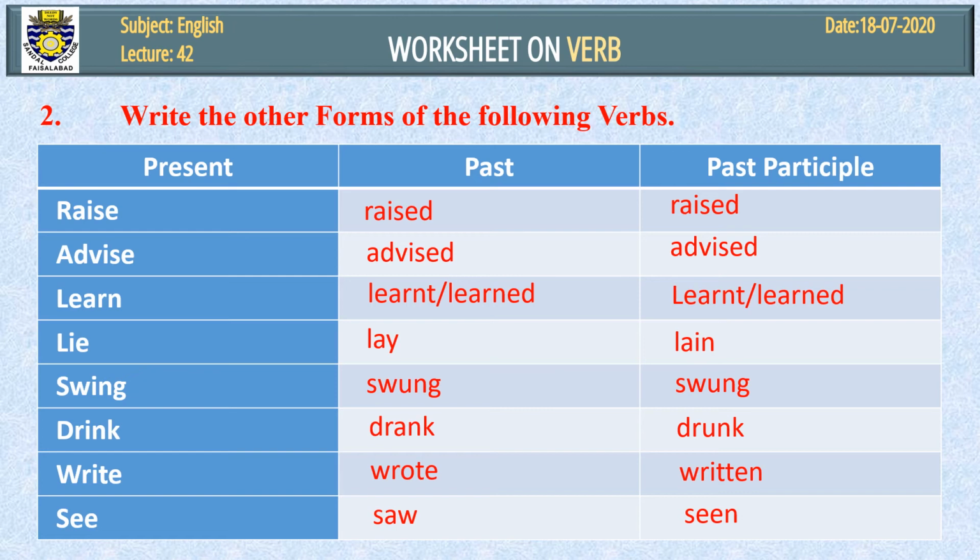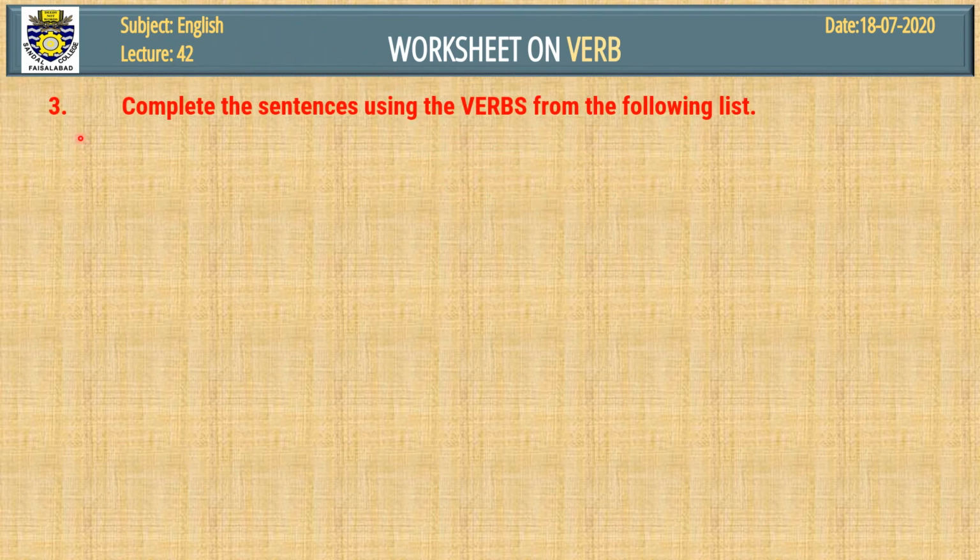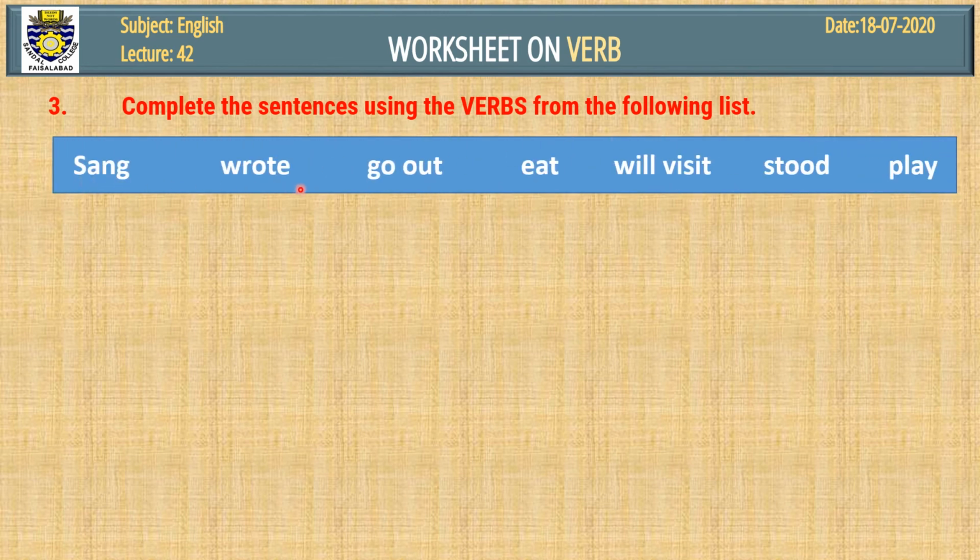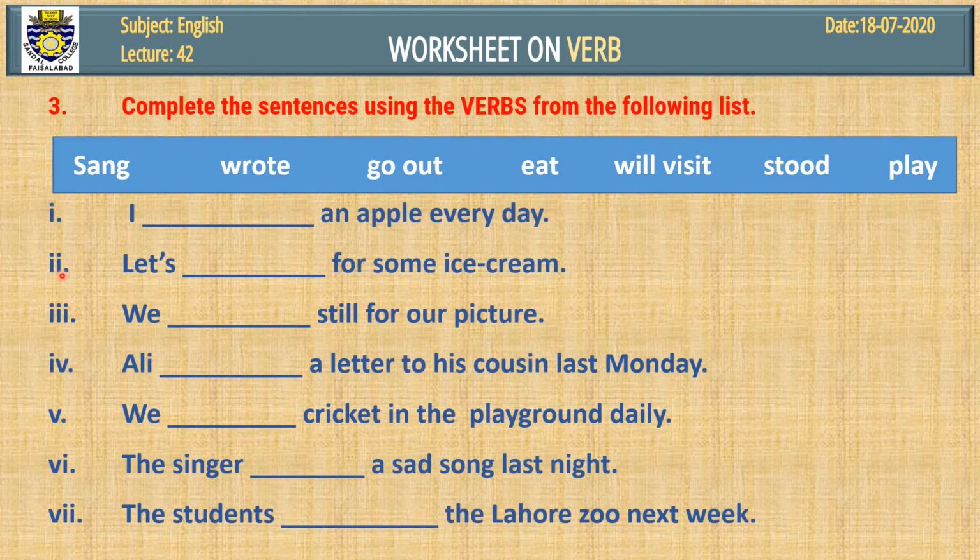Let's see another question as well. Dear students, here comes another question. Question number 3. Complete the sentences using the verbs from the following list. Here comes the list: sang, wrote, go out, eat, will visit, stood, play. We'll use these verbs to fill in the blanks. And here come the sentences for you.